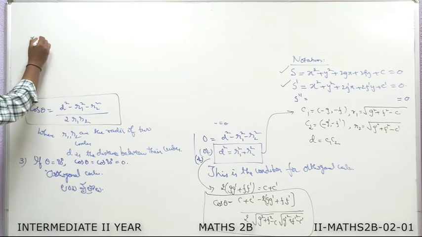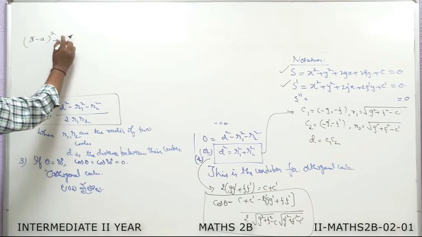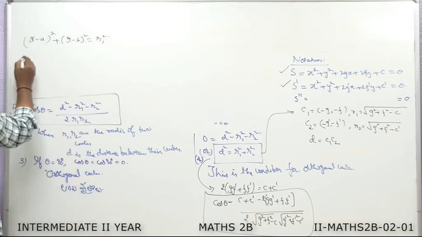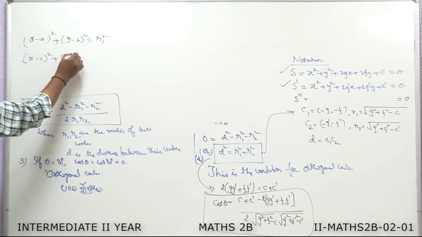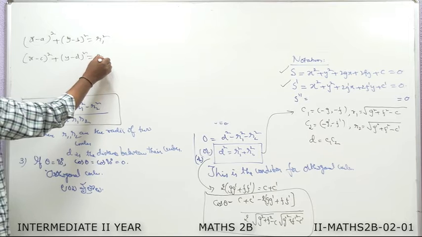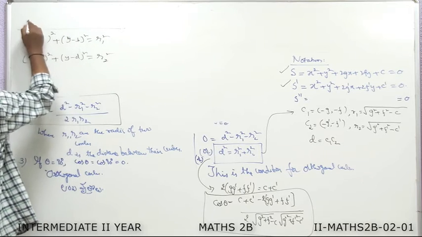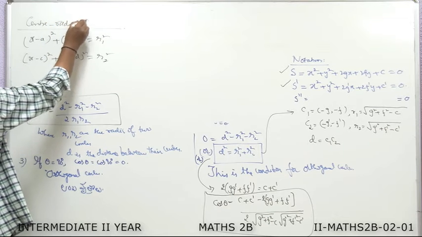Suppose the given two circles are of the form x minus a whole square plus y minus b whole square is equal to r1 square. The second one is x minus c whole square plus y minus d whole square is equal to r2 square. These two circles are called circles in center radius form.